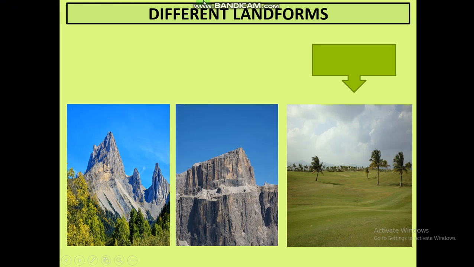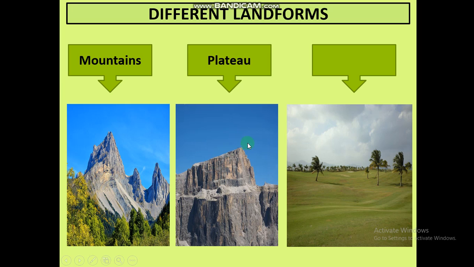Next is different landforms. Now what do you mean by different landforms? As you can see in this picture, the first is mountain. The height of a mountain is more than 600 meters. Next is plateau. Plateau always has a flat top. But the mountains don't have a flat top. They always have a very steep and pointed top. But plateaus have a flat top.